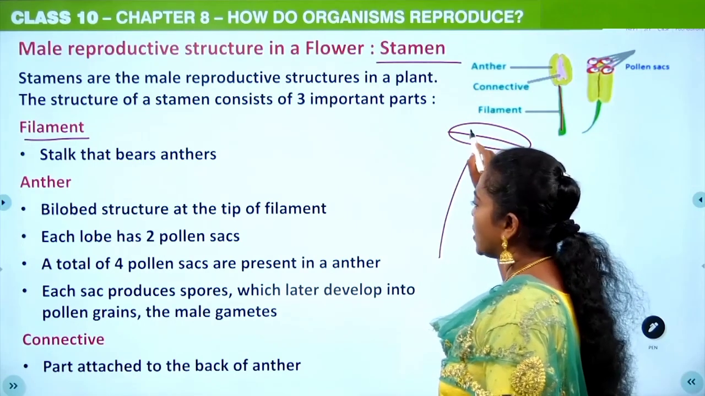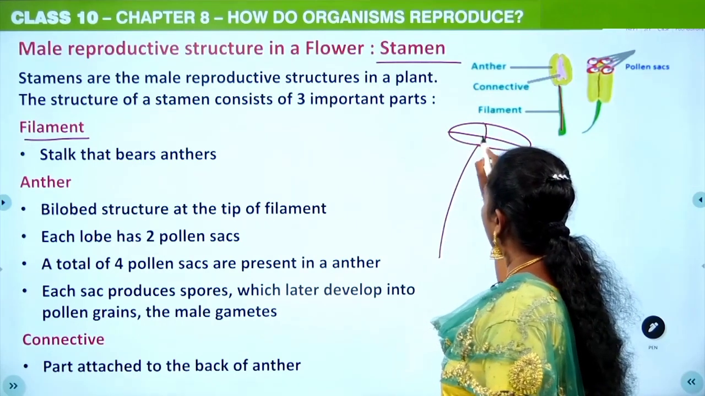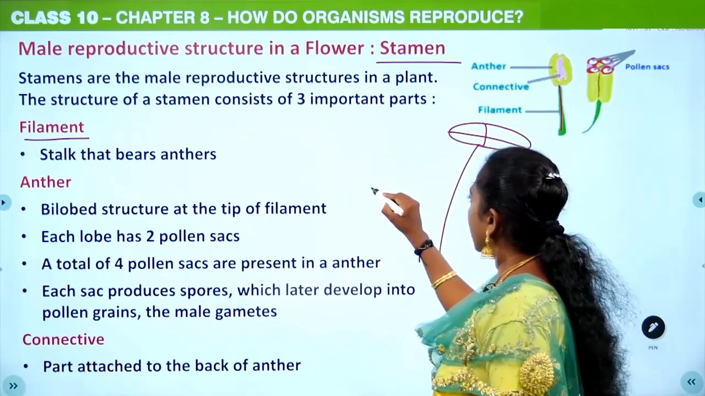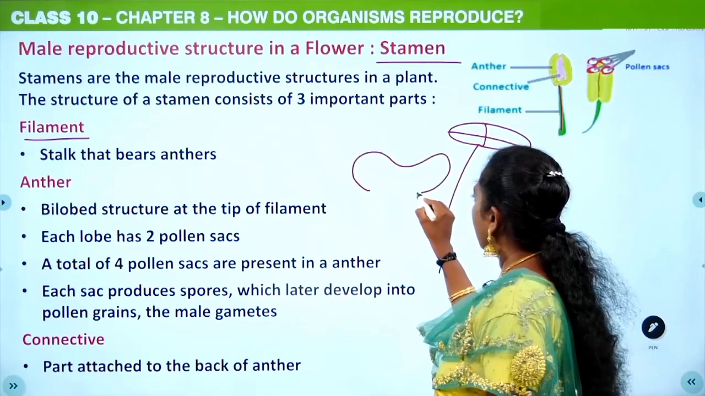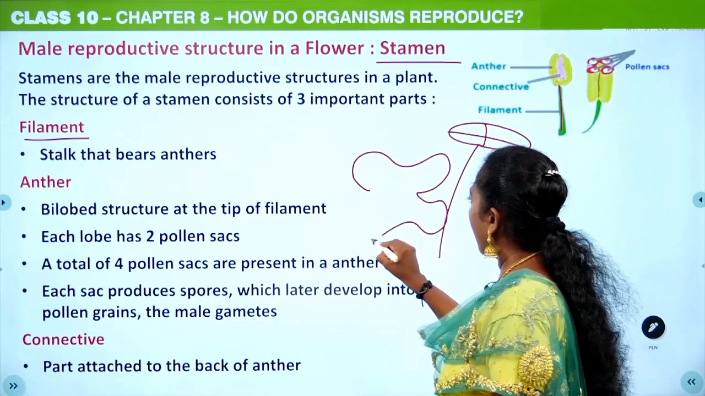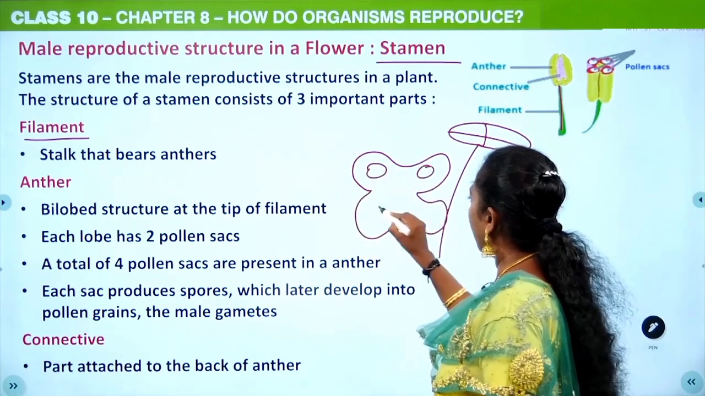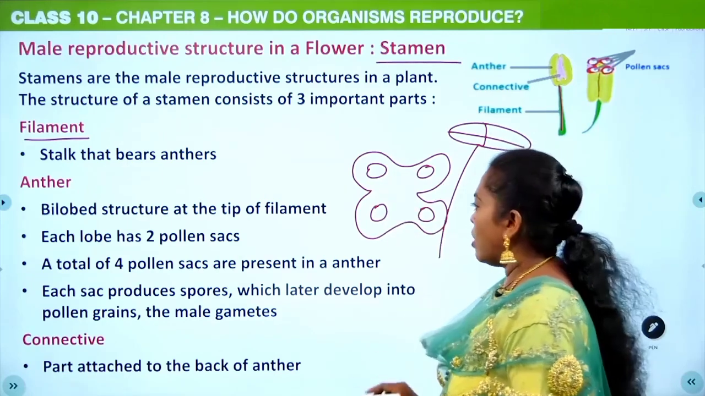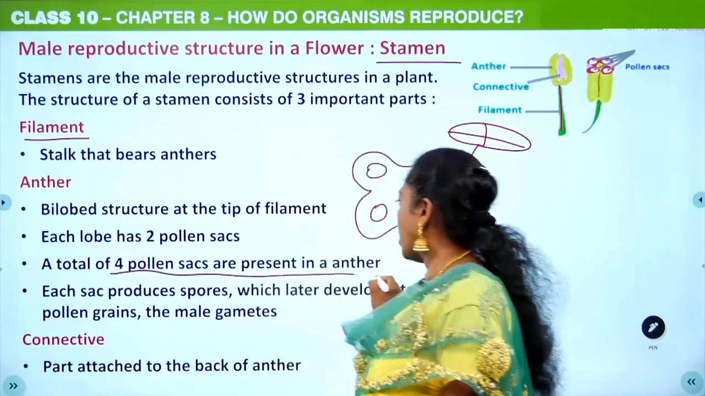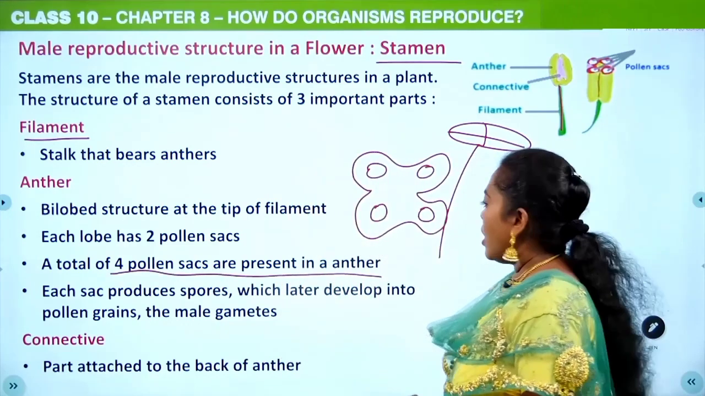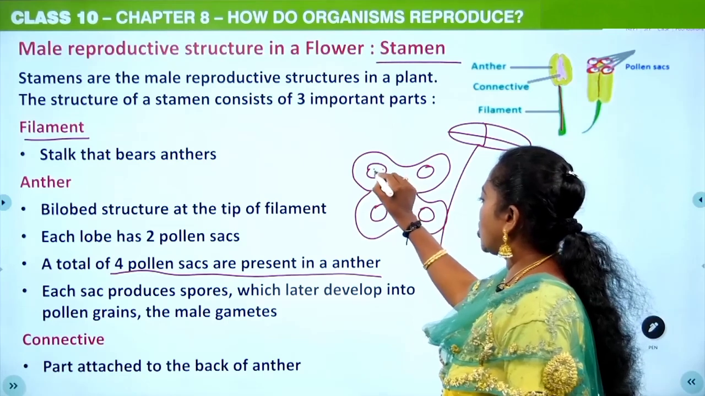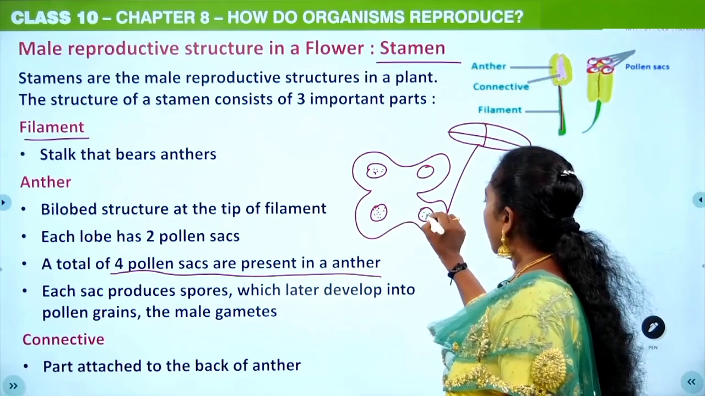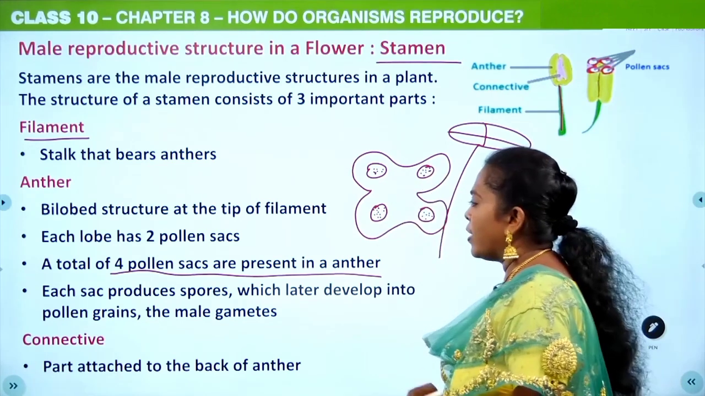It has two lobes, and each lobe is going to have a pollen sac. I am just taking a section of it, and each lobe will have pollen sacs. Each lobe has 2 sacs, so there are totally 4 pollen sacs present in the anther, and each sac will produce spores, and these spores or the pollen mother cells later develop into pollen grains.